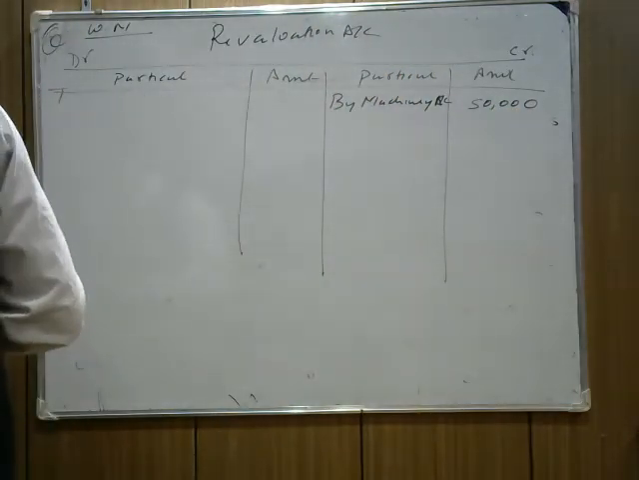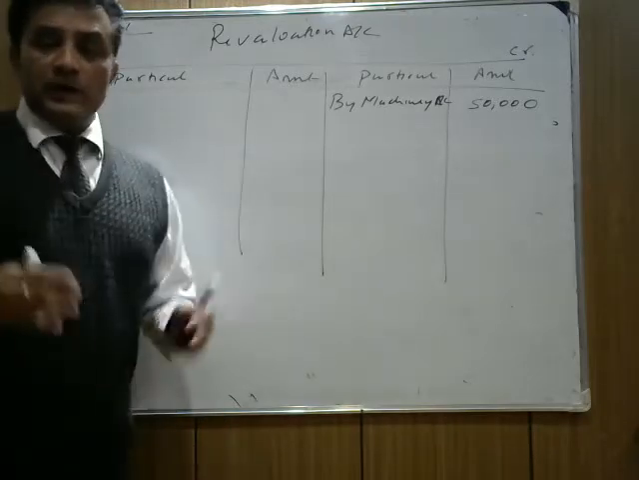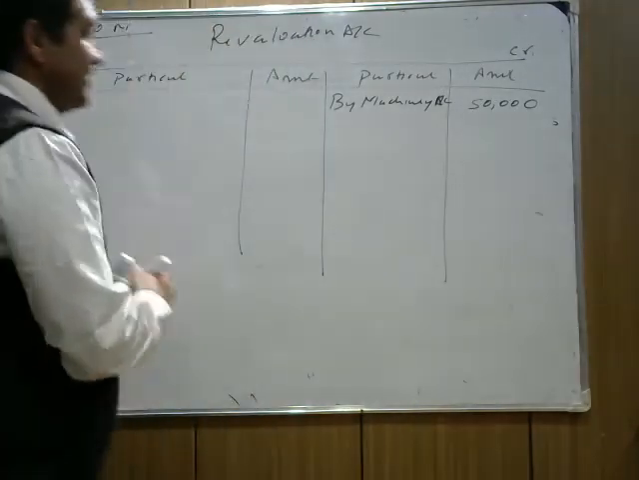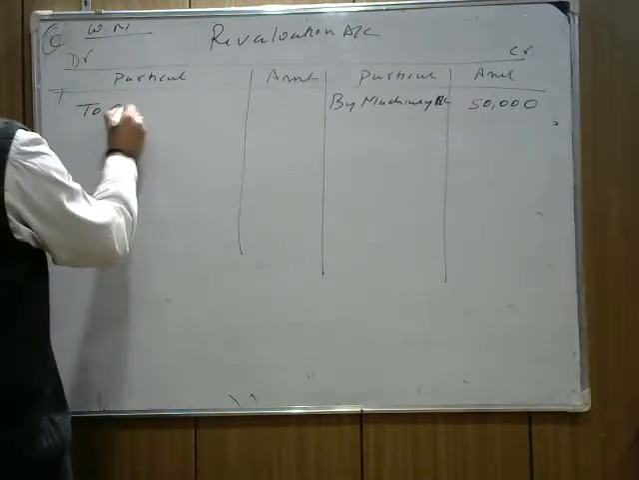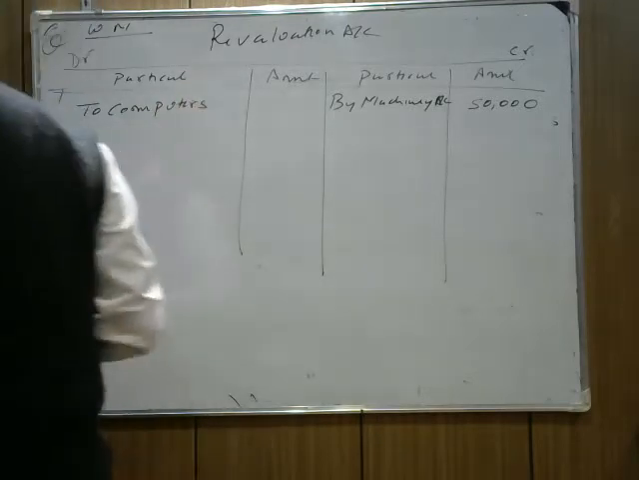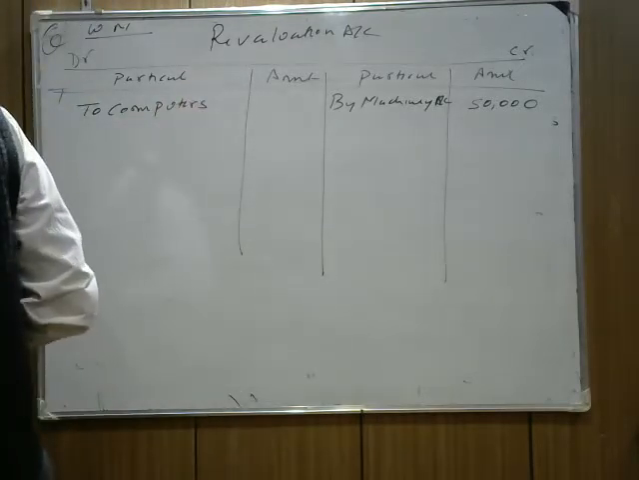Computers. The old value is 2 lakh, and the new value is 1,70,000. Now, it is decreasing, so we write it to computers. The value of computers is decreased by 25,000.